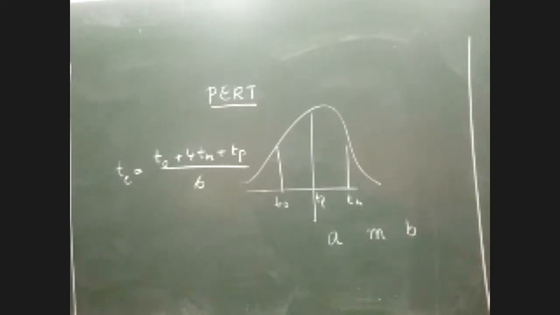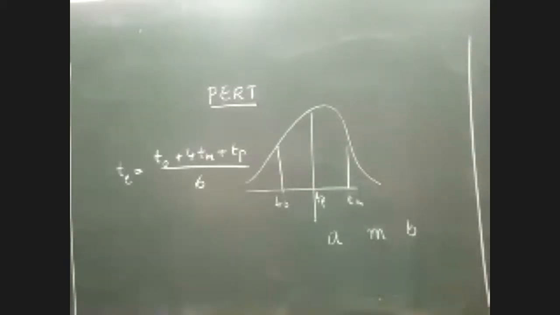Can anybody please tell me how you distinguish whether this question belongs to CPM or PERT? In this question, they have given T naught, TP, TM values, sir.